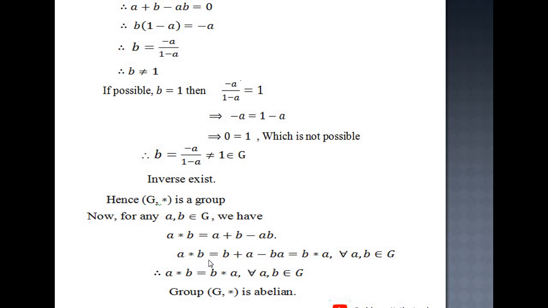But b plus a minus ba is the same as b star a, and therefore a star b equals b star a for all a comma b belongs to G. It means the condition of abelian is satisfied, and therefore G comma star is an abelian group.